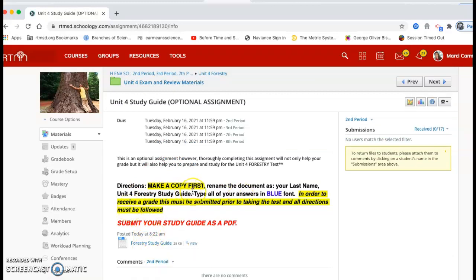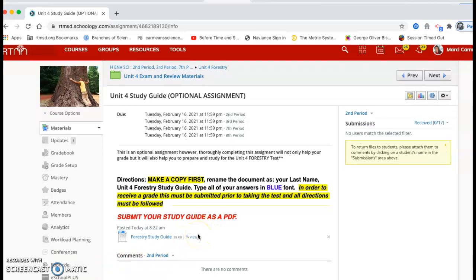Just make sure to follow all directions, make a copy of it as a Google Doc, put your name in it, and type your answers in blue. I really recommend that you get this done because it can not only help your grade by adding those extra 10 points into your overall total points for the marking period, but also it's a great way to study and to see what you know and what you still need to work on.